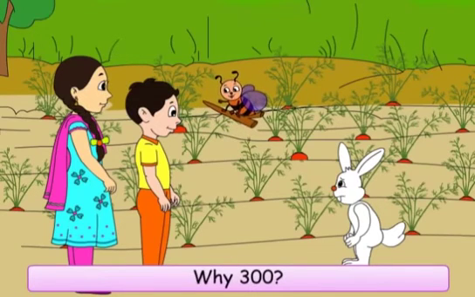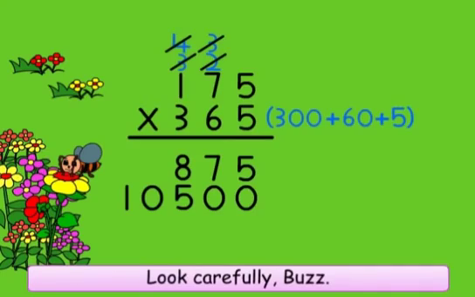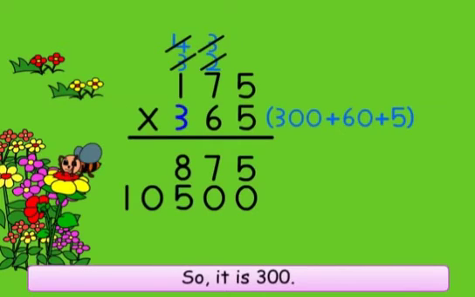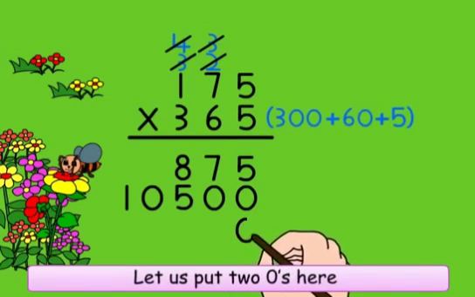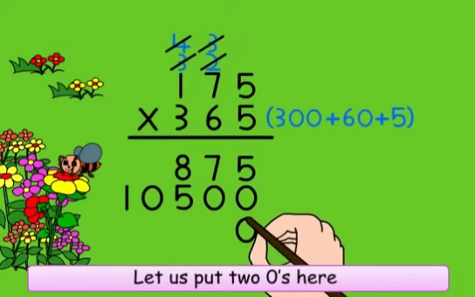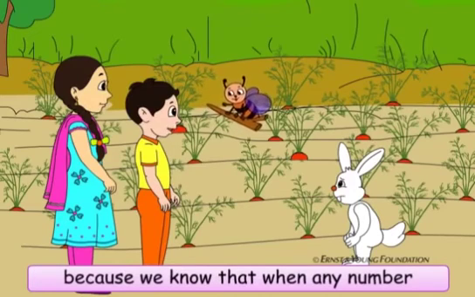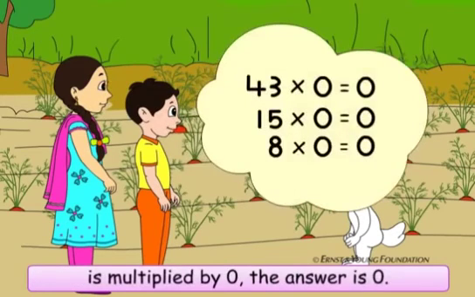300? Why 300? Look carefully, Buzz. This 3 is in the hundreds column. So it is 300. Now 300 has 2 zeros. Let us put 2 zeros here. Because we know that when any number is multiplied by 0, the answer is 0.